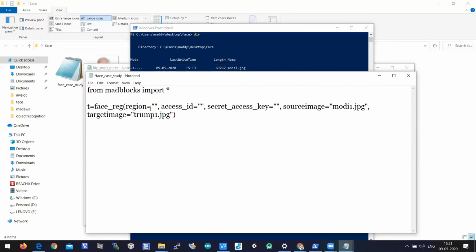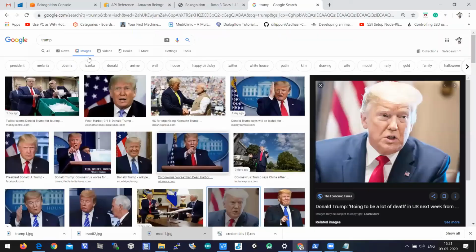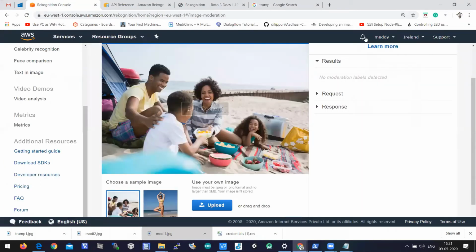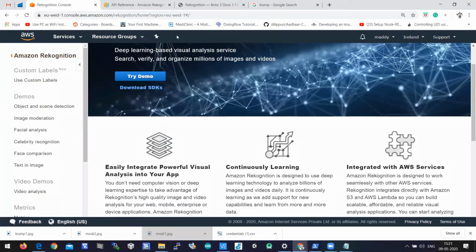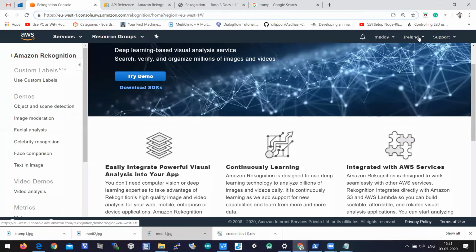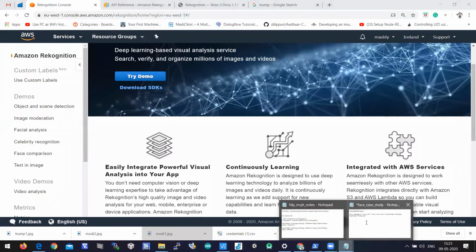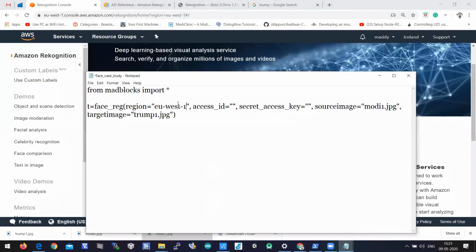Okay, so instead of region, let's jump into AWS Rekognition and identify what the region is there. This is the Rekognition page, right? So we are in Amazon Rekognition, and here you can identify the region. The region is eu-west-1. If your data center is Ireland, obviously you will have this region, eu-west-1. So this is the data center region. Let's copy and paste the data center region into region.